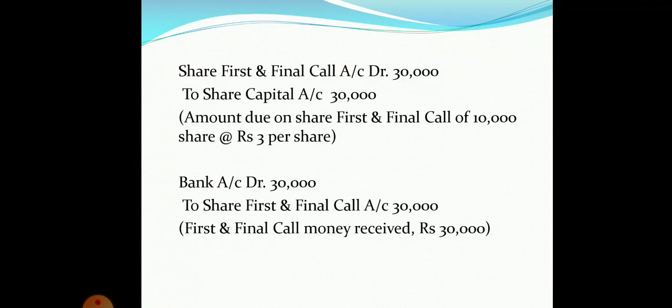Now come to the next entry, that is to receive the call money. So students, you have already adjusted the excess amount at the time of allotment. Now we do not have anything in excess. So the whole amount that is due on call will be received. That is bank account debit 30,000 to share first and final call account 30,000. So the complete amount of rupees 30,000 is received at the time of final call.